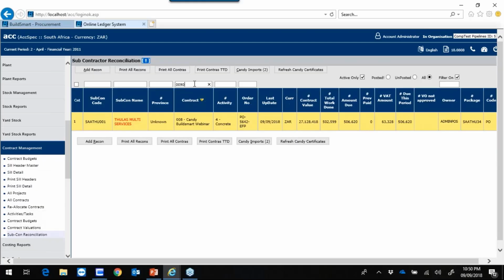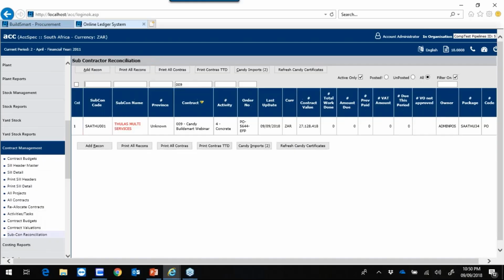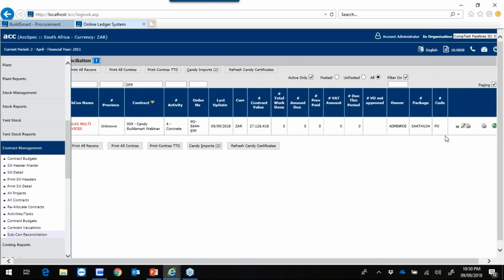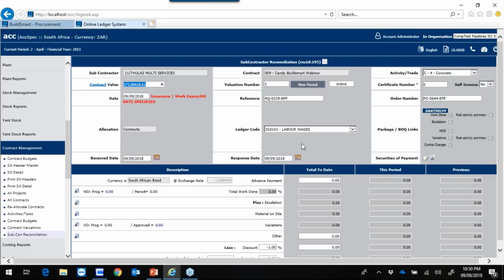I'll search for my project, which is 009, and then you'll see there's a subcontractor for Tulas Multi-Services available on this project. I will then click on edit, and you'll see that there's no certificate available.